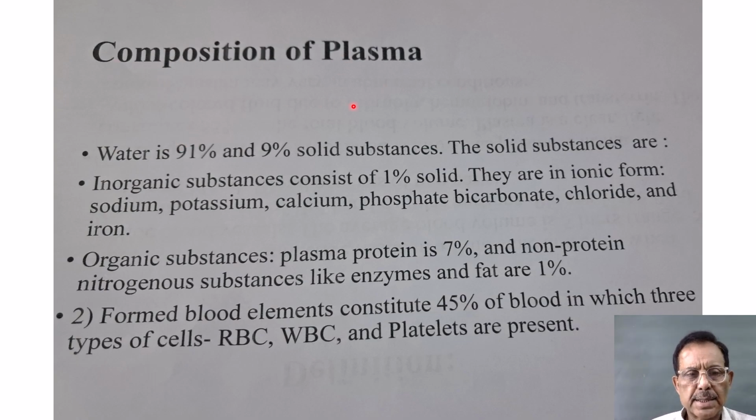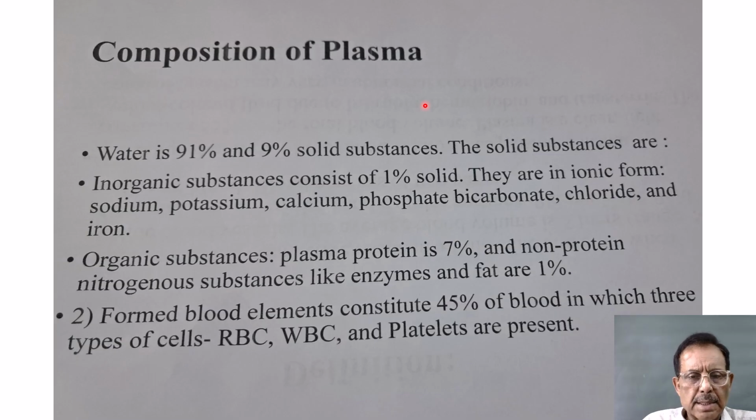Now composition of plasma. Water is 91% and solids 9%. The solid substances are inorganic substances that consist of sodium, potassium, calcium, bicarbonate, chloride, phosphate and iron in ionic form. They are in ionic form. Then organic substances, in which plasma protein is most abundant, that is 7%, and non-protein nitrogen substances like enzymes are 1%. So this is about plasma.